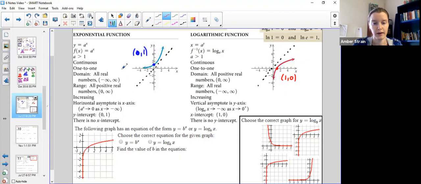On this one, we talked about how it never seeped into the negatives, that it has this horizontal asymptote right here along the x-axis where the y is 0. It never crossed over into the negatives. So that means over here, our logarithmic functions have a vertical asymptote where the x is 0. So because of that, the x's never switch over into the negatives. On the exponential, we had a domain of all reals because we could put in any x, but our y's were limited to the positives. So we flip-flop that in the logarithmic, and our x's are limited to the positives, and our y's are all reals. So we can go down as low as we want.